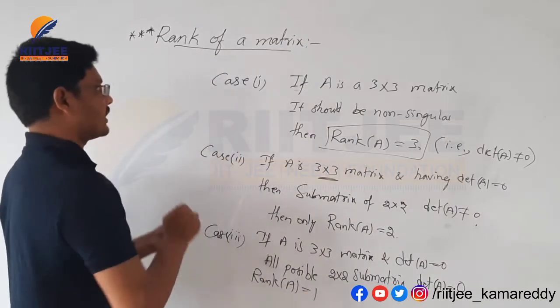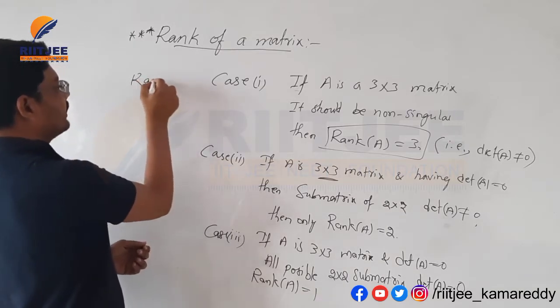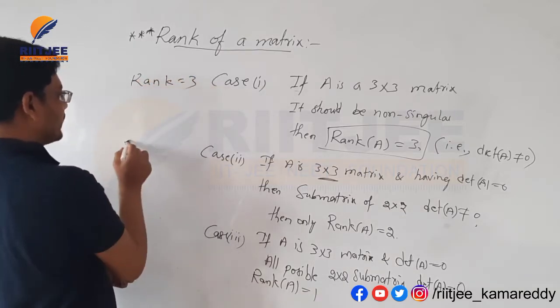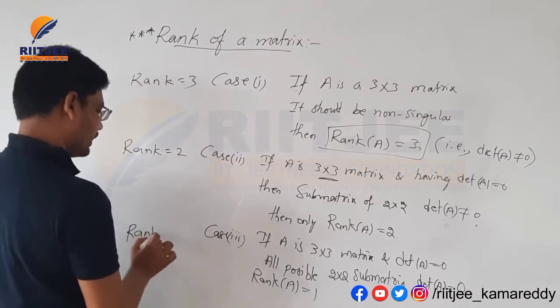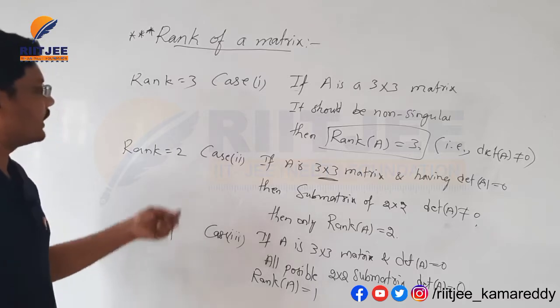Here three possibilities are there. In case 1 the rank is equal to 3, in case 2 the rank is equal to 2, in case 3 the rank is equal to 1. Only three possibilities are there: 1, 2, 3.